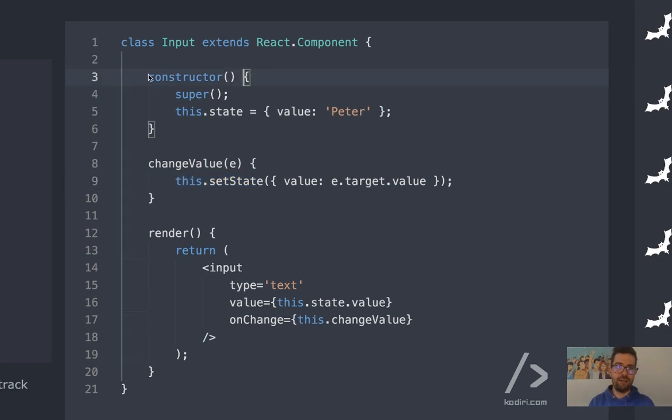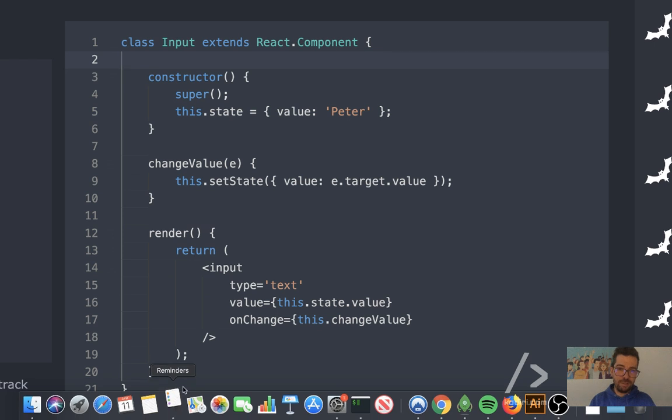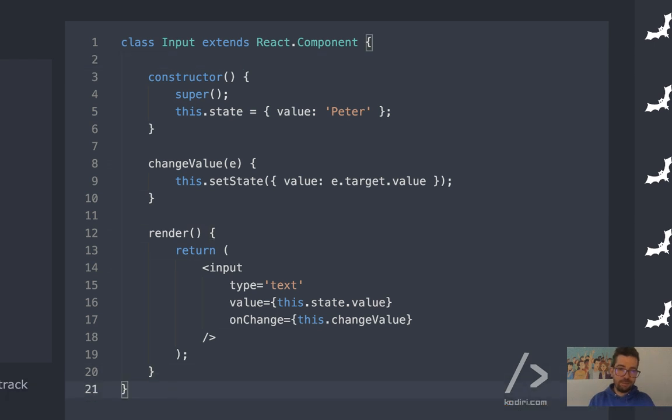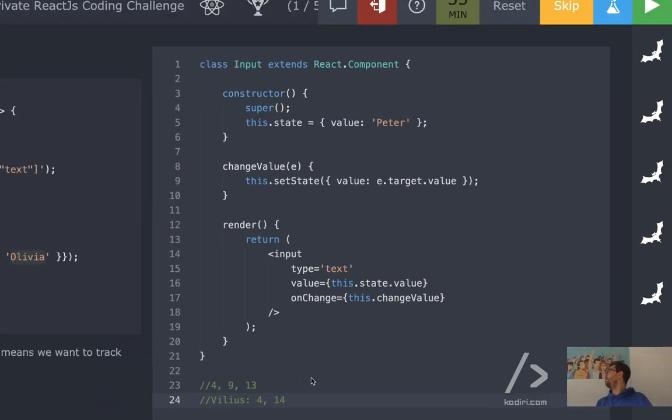4, 9, and 13. So 4, Billy says 4. Yeah? 13 and 9. 13. Well, we're 14 in reality. Well, because I'm moving lines. Yeah, sorry, I'm moving lines. Let me move that to the bottom. Sorry, otherwise it's going to be super confusing. Right. Still readable? Yeah, I think so.